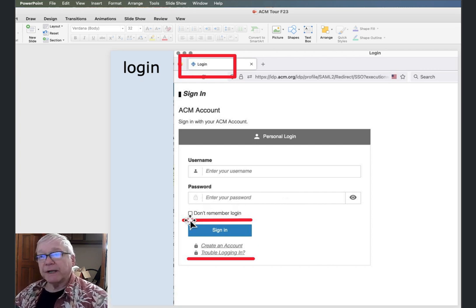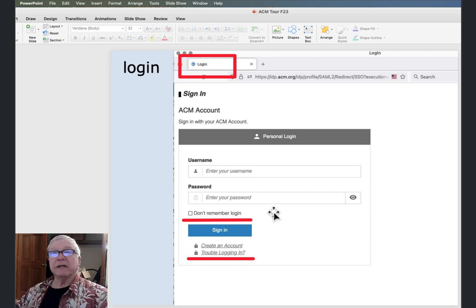And one of the stranger things in the world is a button that says "do not remember the login." Now, often, like on the Canvas site, you'll see a button which doesn't actually work, but it says "remember my login." So the idea being you don't have to log in every time you go to that site. It sets a cookie and then it'll remember.